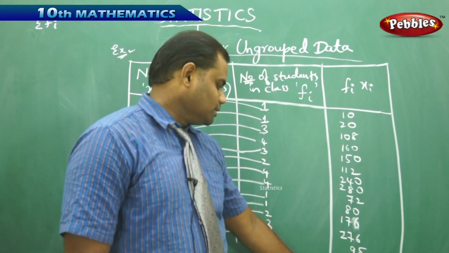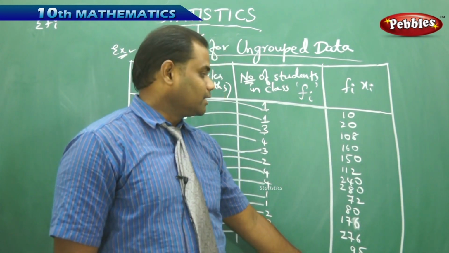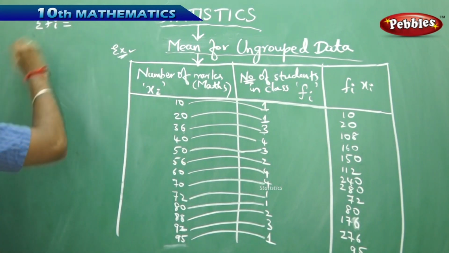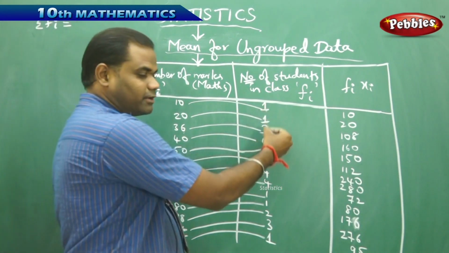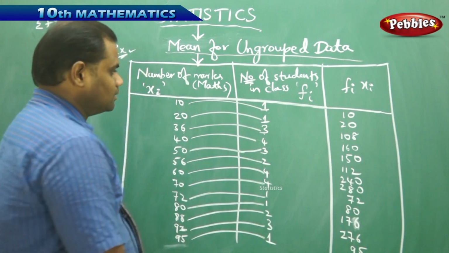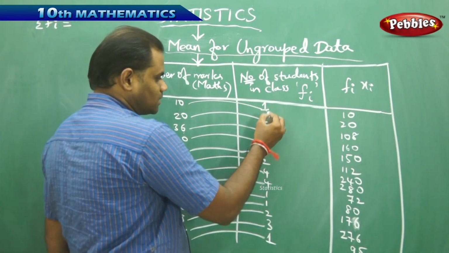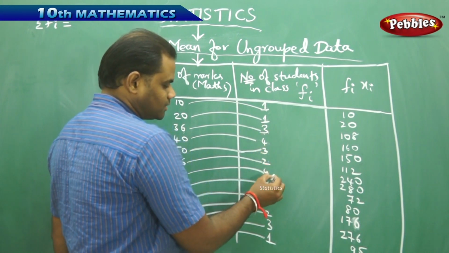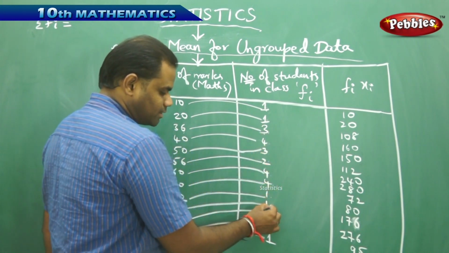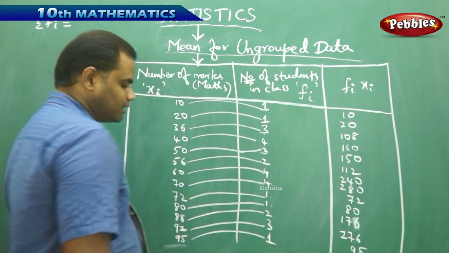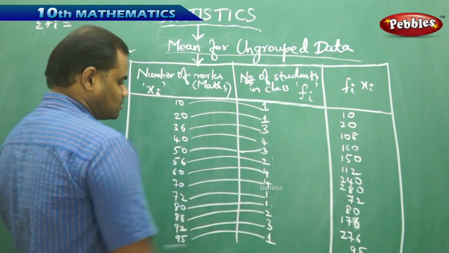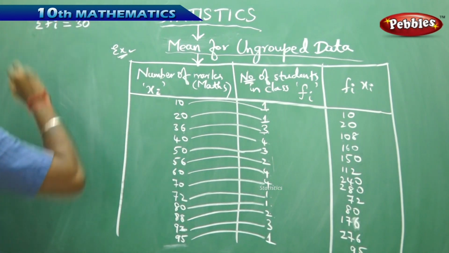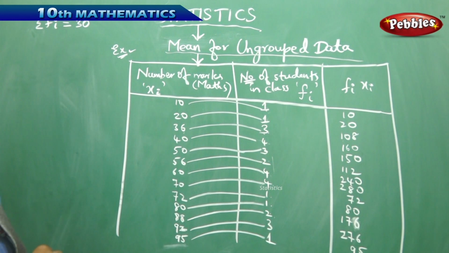Now here, with each of Fi and Fi into xi, we have to calculate first sigma Fi, which is the sum of each of the frequencies of the table. When I add them, I get 1 plus 1 plus 3 is 5, 5 plus 9 is 14, 15, 16, 17, 18, 18 plus 8 is 26, 27, 28, 29, 30. Finally, when I add up, I get 30. The total frequency is 30.